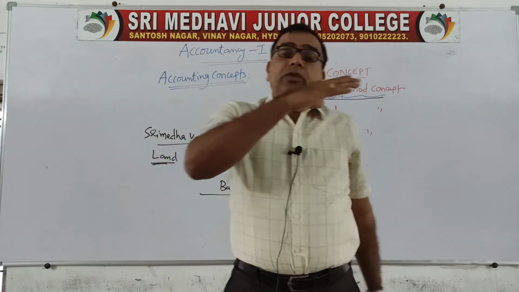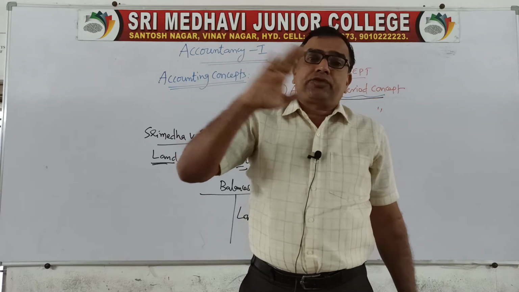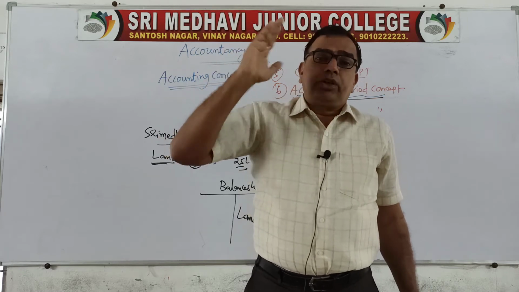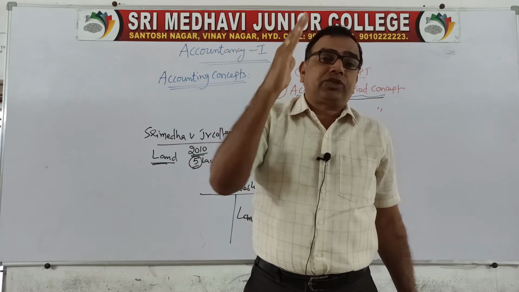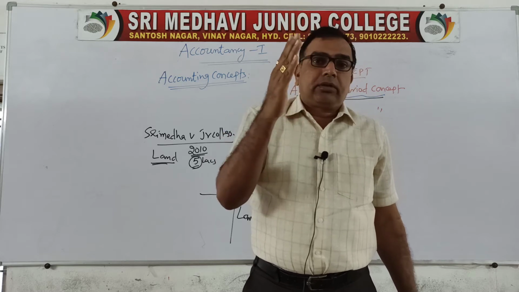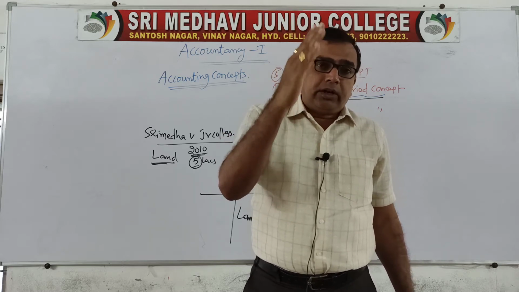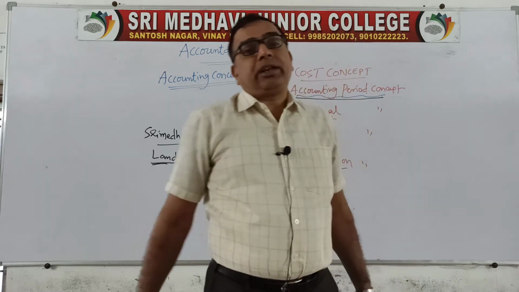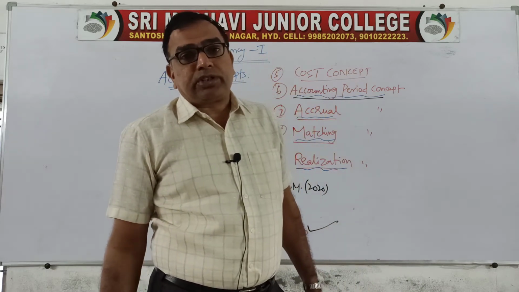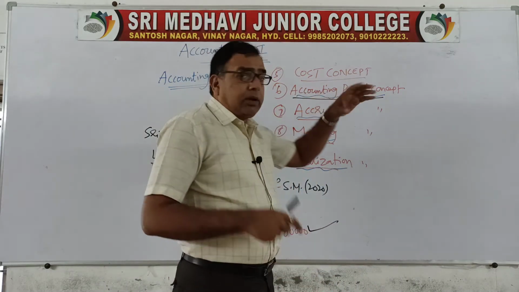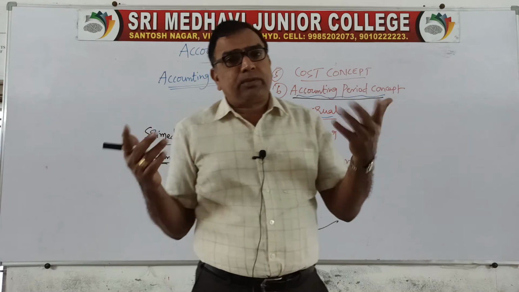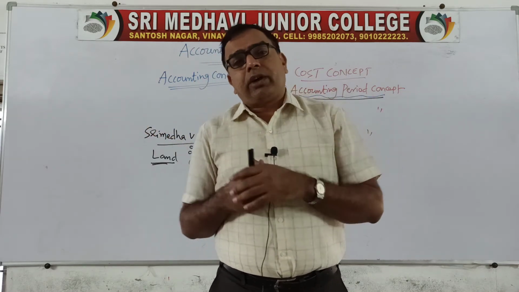Similarly, when you write down the business transactions for a year-long period, the accountant has to set a deadline, a border. On that date, he has to finalize the result of the business operations. So that accounting period may be 1 year, 6 months or 3 months according to your requirement.